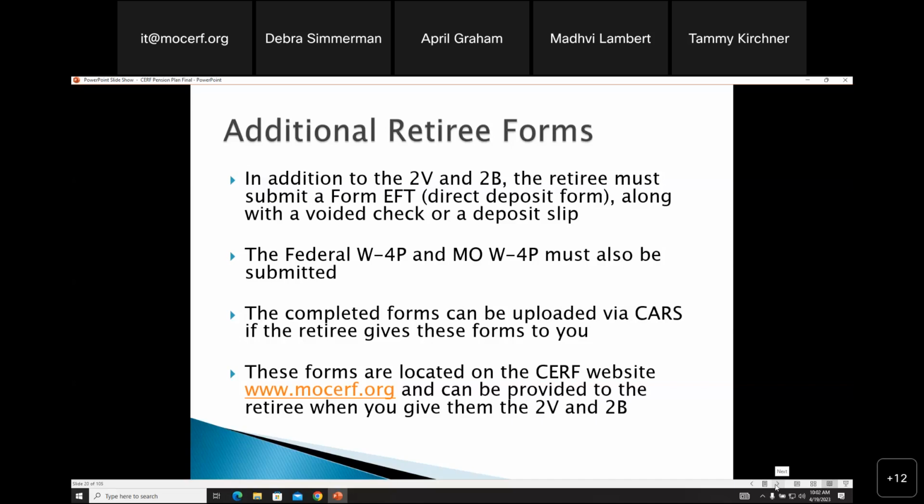So we also have sheriffs a lot of times that call and say, hey, I'm still a sheriff. Can I go ahead and get this? Absolutely. As long as you're not in a CERF eligible position, you can go ahead and commence your CERF pension. And they are not in a CERF eligible position.